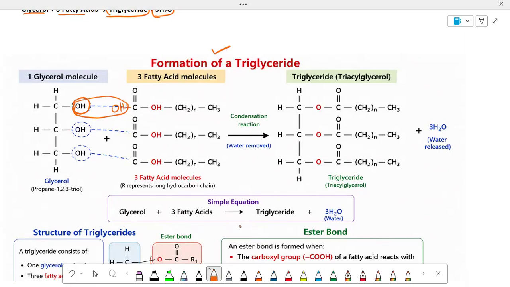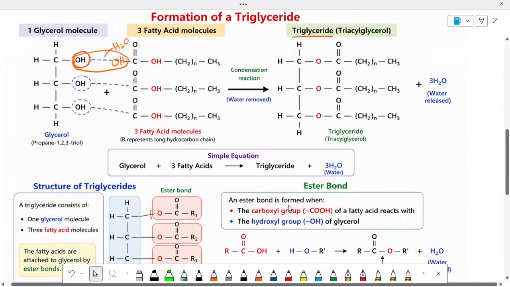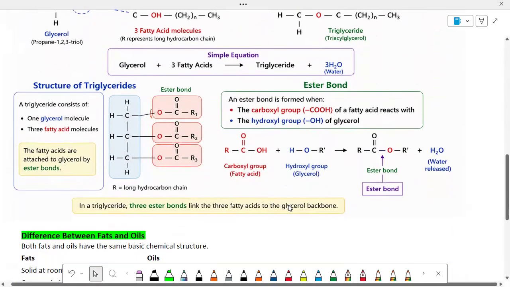As that happens, water is released and a bond is formed. So one glycerol molecule combines with three fatty acid molecules and we get triglycerol. Because of three fatty acids, we call it triglycerol. If we have two fatty acids, we call it diglycerol, and if we have only one fatty acid, we call it monoglycerol.